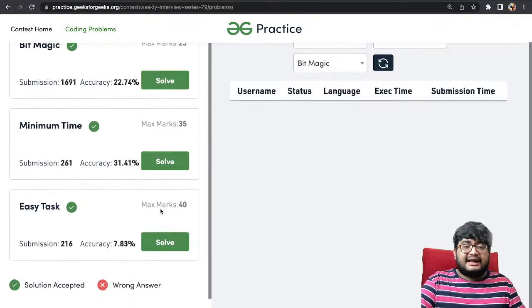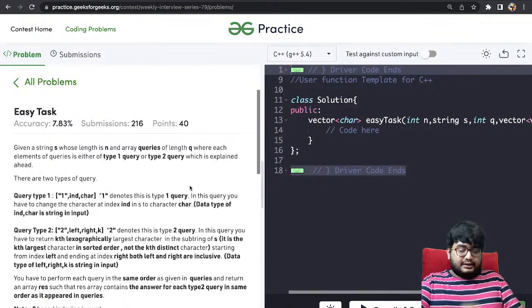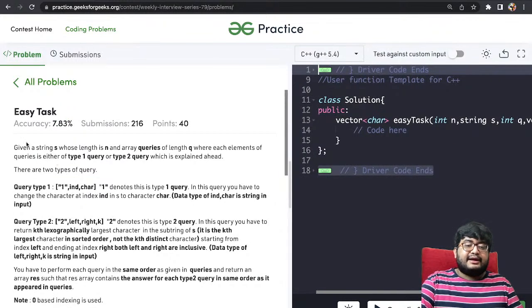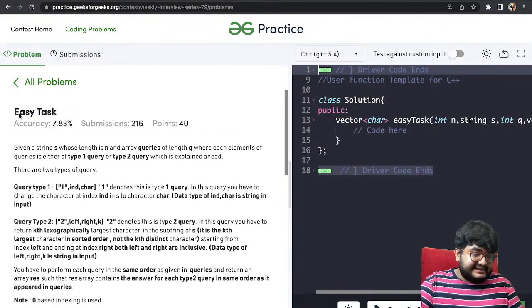Okay, let's go to the last question. Last question is very simple actually. I'm not sure why there is a 7.83% accuracy. It's very simple, right? Okay, let's see. So the problem name is Easy Task.